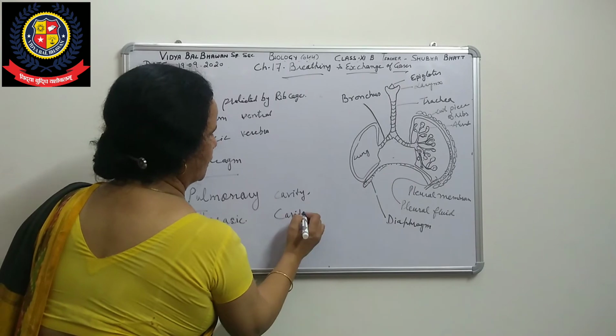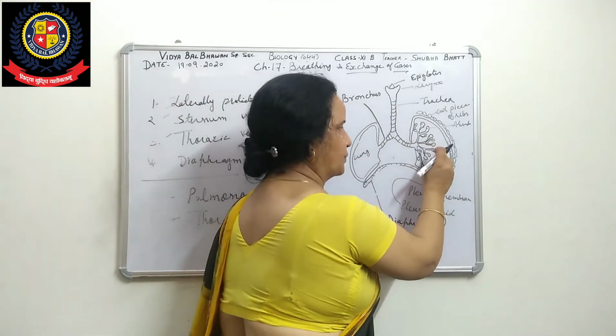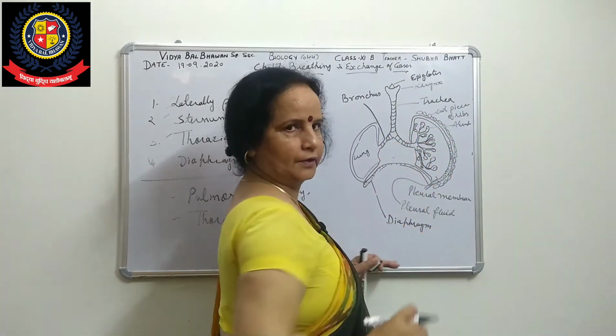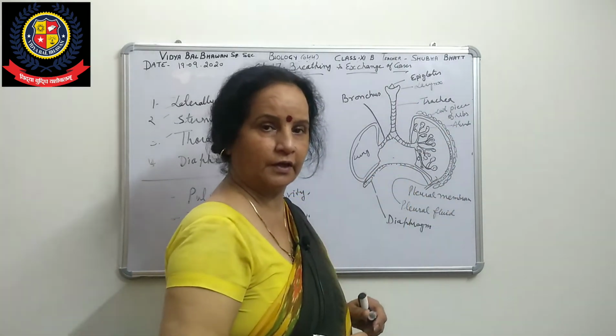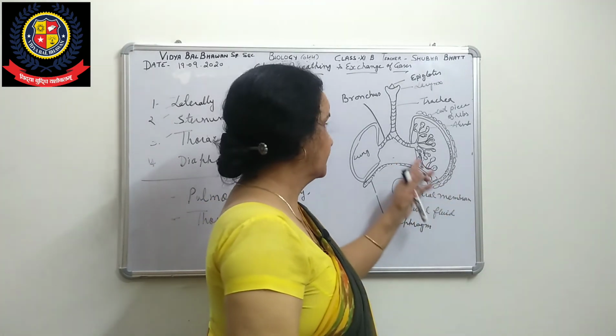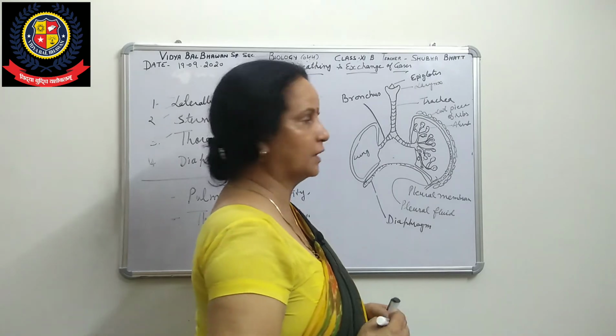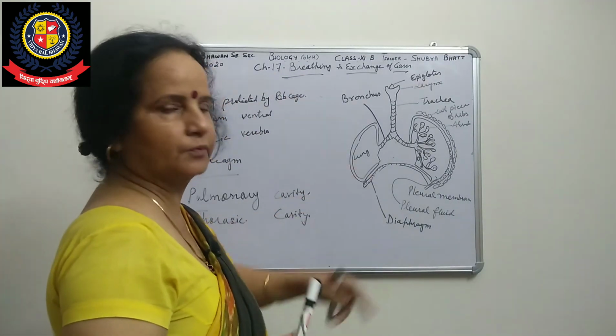Here we have pulmonary, which means whatever air is present here, that is the pulmonary volume of air. The air present outside of the lung is called the thoracic volume of air. These words are used frequently. We will see them in the next portion, in the breathing portion, when we do the breathing process. So these terms are used.